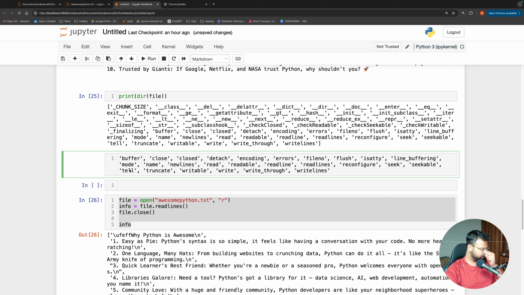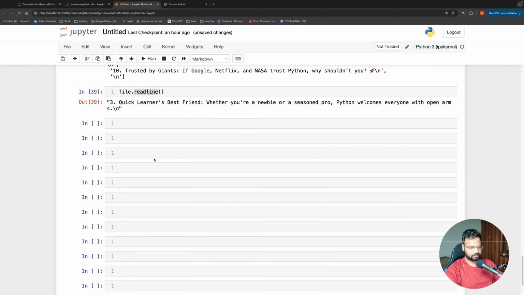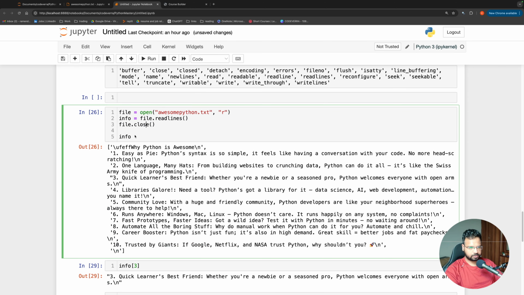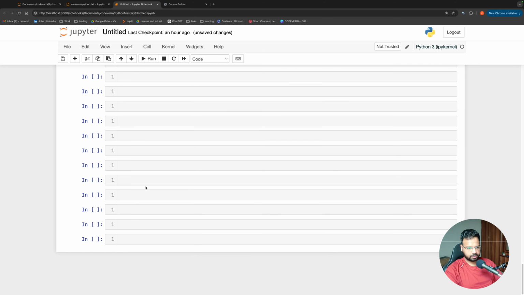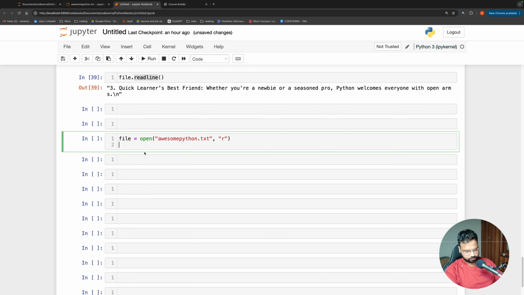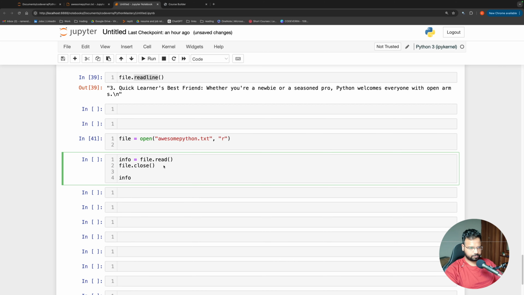Before we see that, let us try to understand this a little bit. Instead of readlines, I'm just going to say read. Let me open the file here, remove this close, and print info.